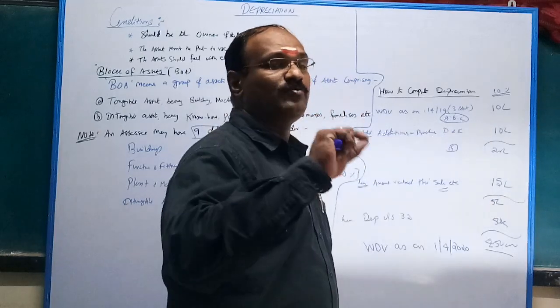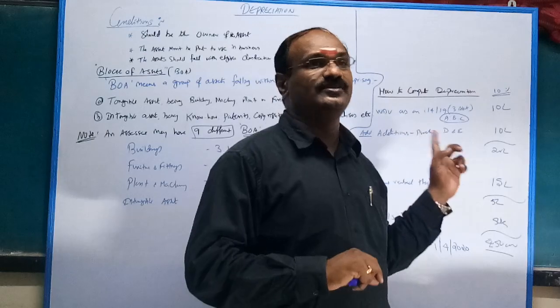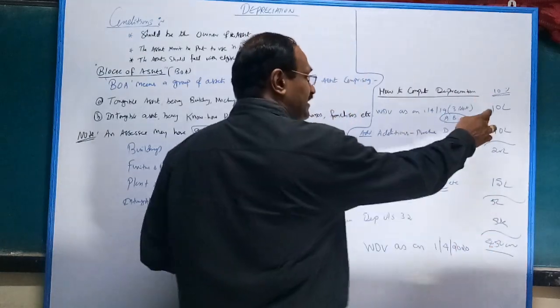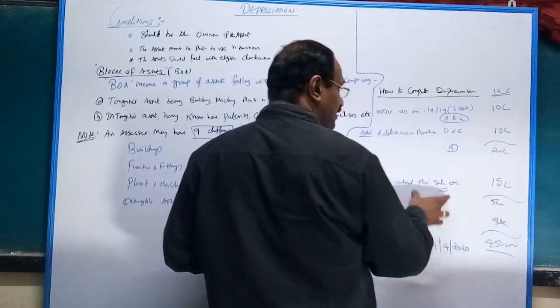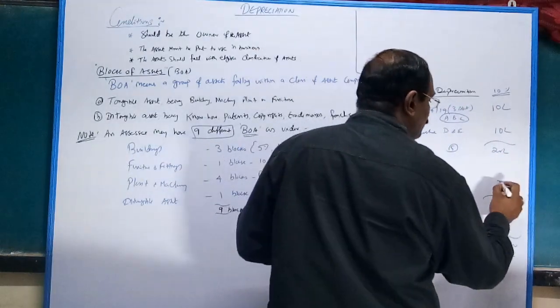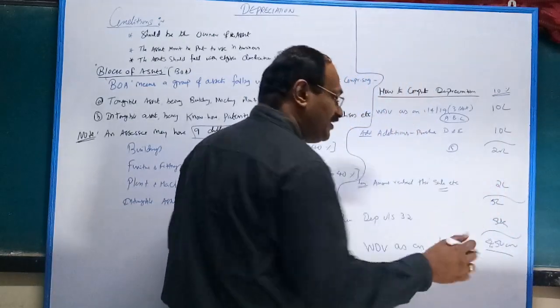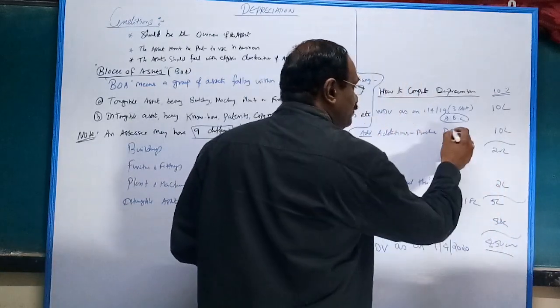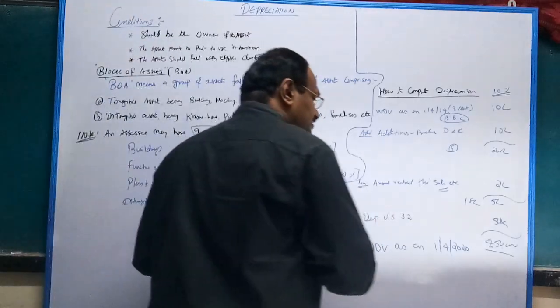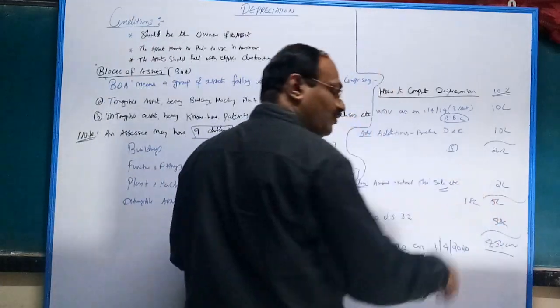You do not book profit or loss in income tax. Say for suppose this is 20 lakhs, and ABC, all three assets, you sell at 2 lakhs. Then it is 18 lakhs for D and E, so you calculate depreciation at 10% on 18 lakhs, 1,80,000.